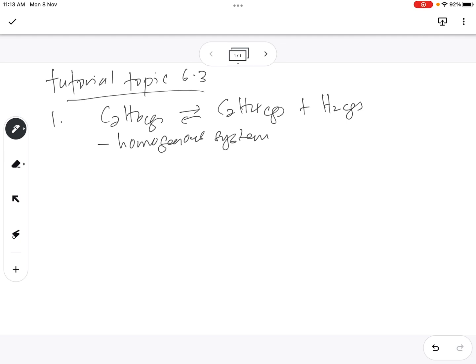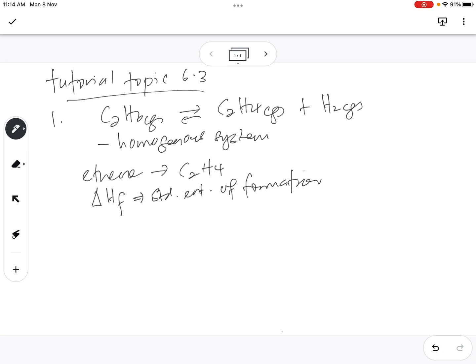Now the second information given to us is standard enthalpy of formation of ethene. Okay, for your information, ethene is C2H4. C2H4 is known as ethene, right? So if they say standard enthalpy of formation of ethene, this is the symbol. This is representing standard enthalpy of formation, right?